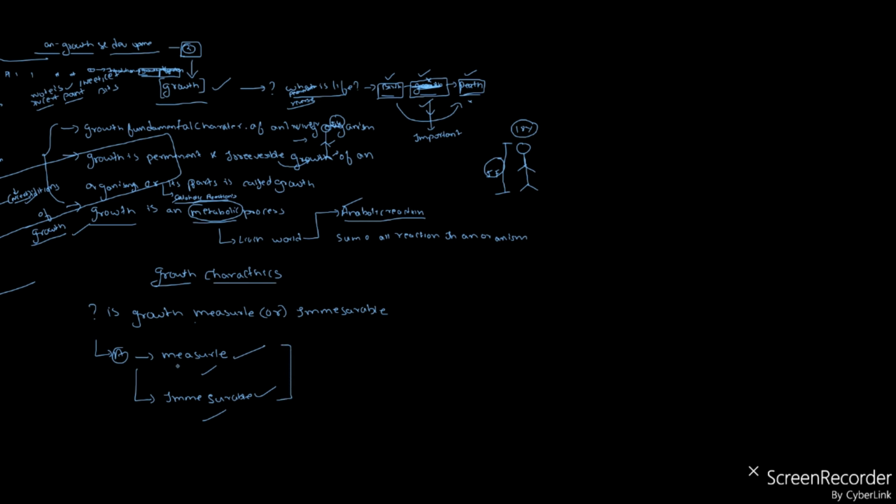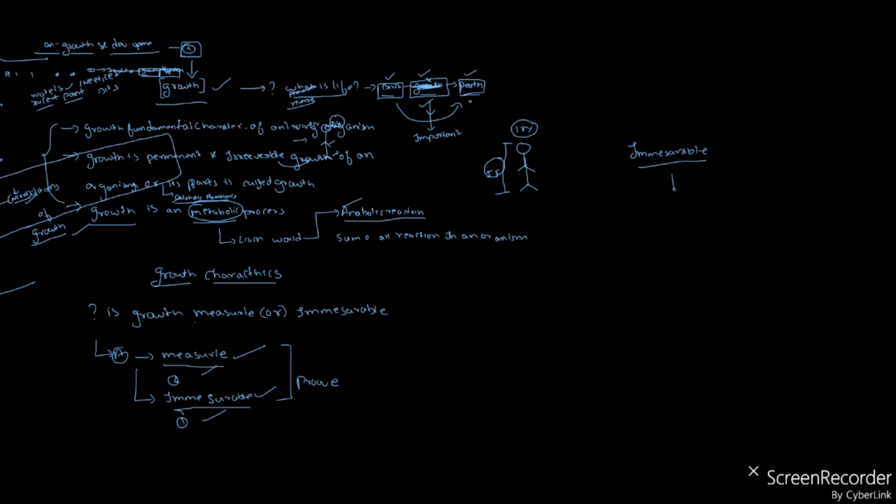Here measurable is also correct and immeasurable is also correct. How, sir? I will prove it. So how both answers are correct, I will prove it. Okay, right. So first I will take immeasurable, then I will say measurable. Okay, now see, growth is immeasurable. How is growth immeasurable?